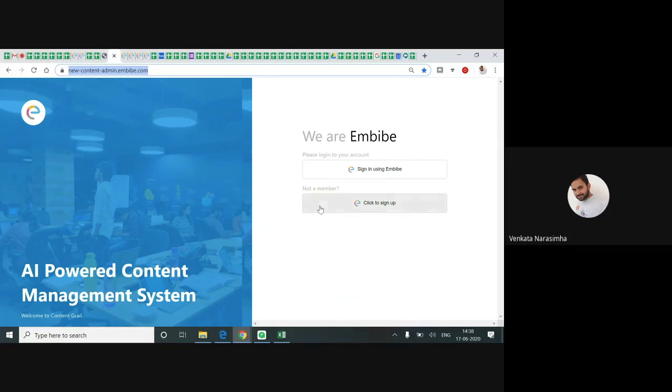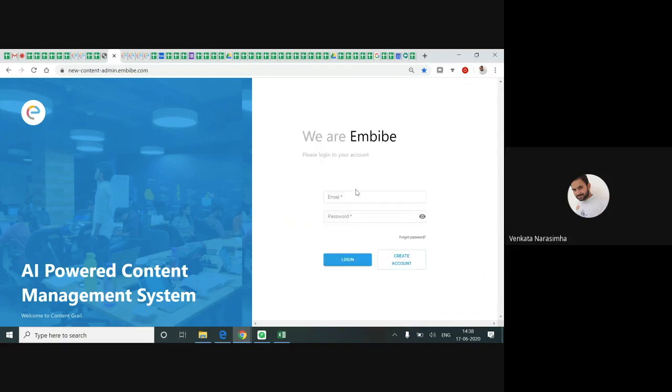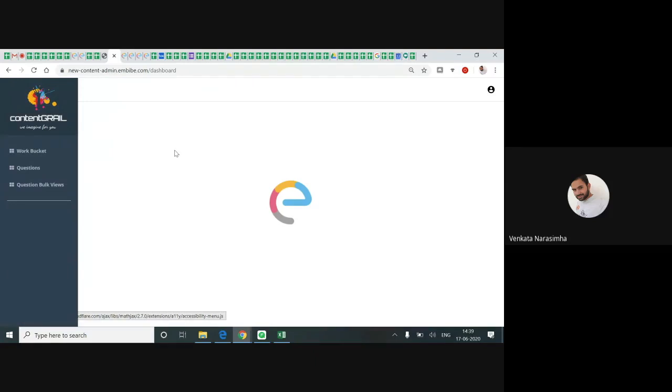Initially, I'll provide access to you. You can just click on the sign up button, fill in all your details, and click on it. Soon after clicking sign up, you will receive a verification mail. Verify it, then you are able to log in. As of now my credentials are already accessed, so I'm trying to log in with my sample ID. So this is the platform.